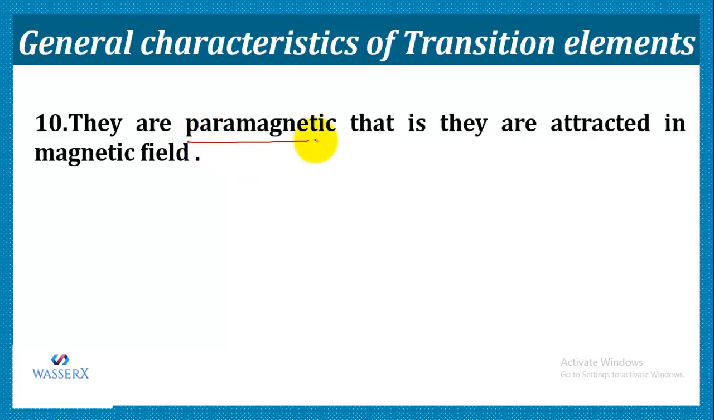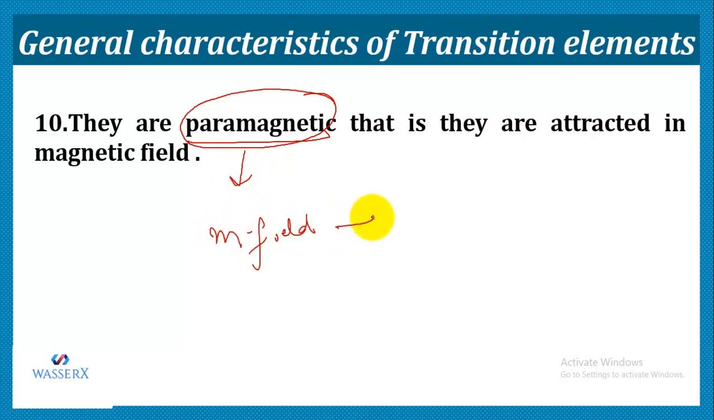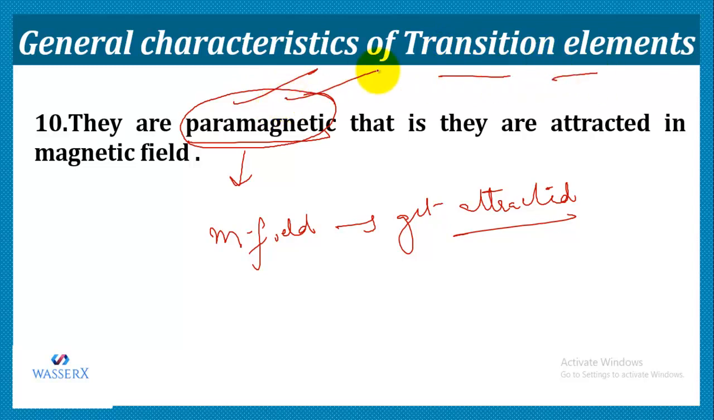They are paramagnetic in nature. Paramagnetic means a substance that, when placed in a magnetic field, gets attracted towards the magnet. So when any substance gets attracted towards the magnet on placing it in a magnetic field, it shows a paramagnetic character. So we have seen that transition elements are paramagnetic, that is, they get attracted towards a magnet when they are placed in the magnetic field.